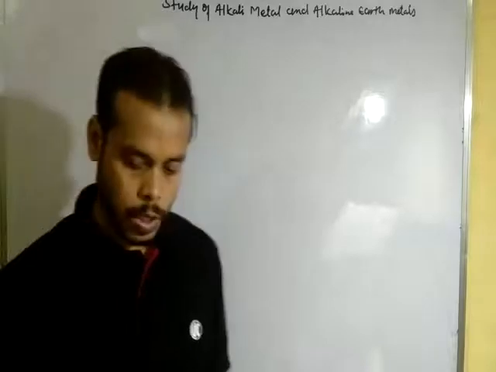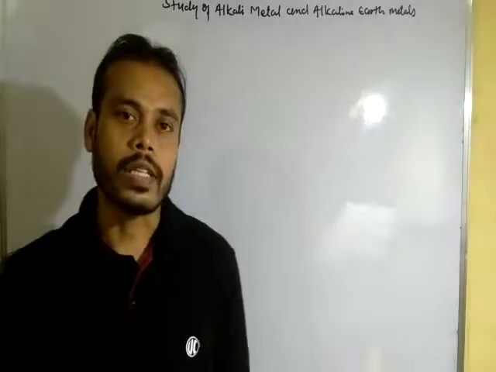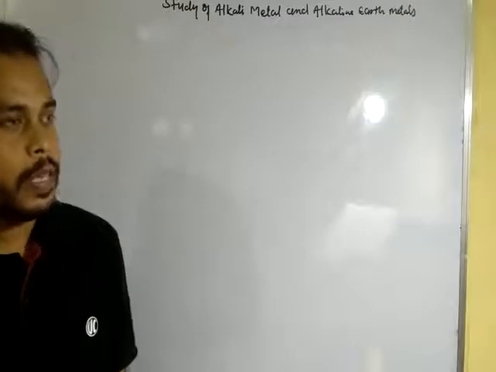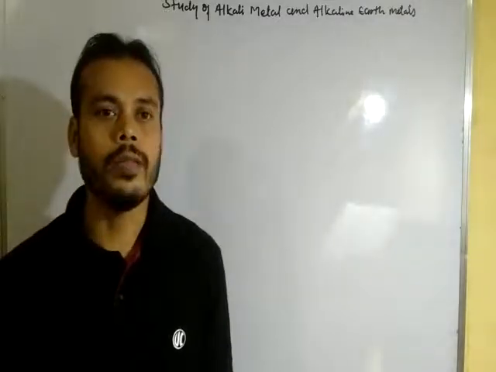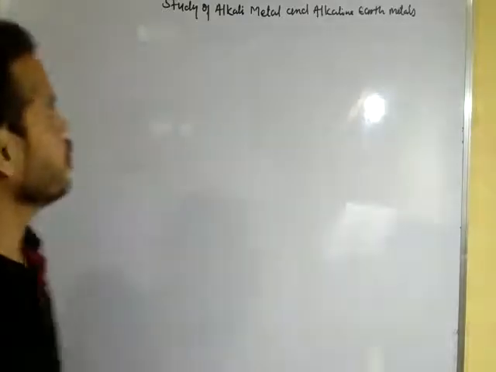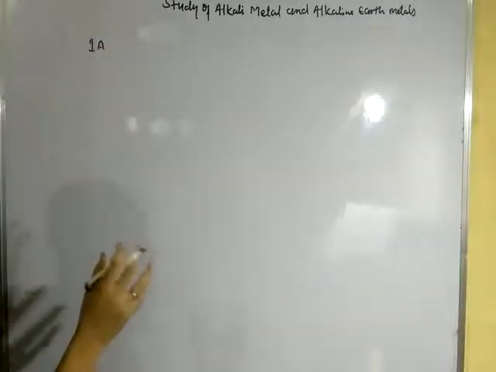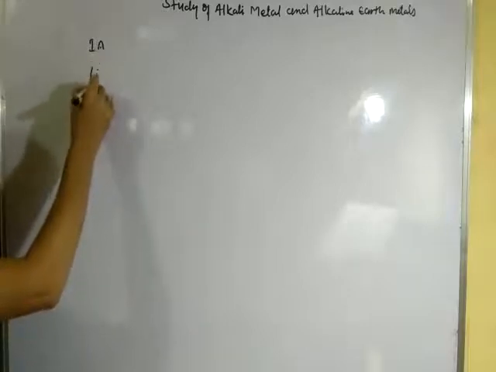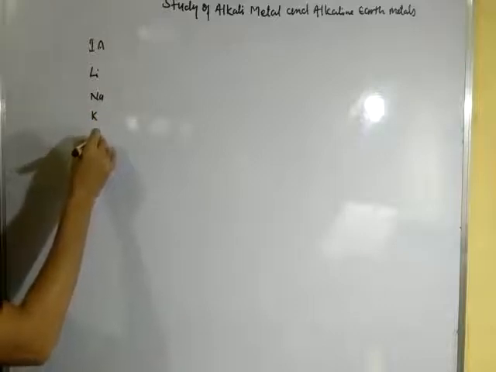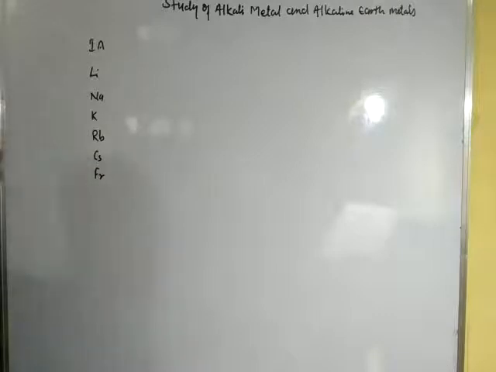Okay dear student, so first, alkali metals. What are alkali metals and why are they called alkali? In the periodic table, the first A group elements are called alkali metals. The first A group elements are lithium, sodium, potassium, rubidium, cesium, and calcium.